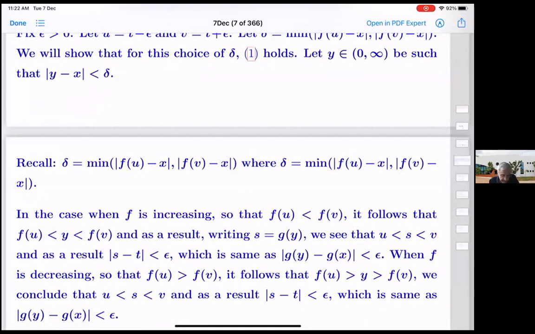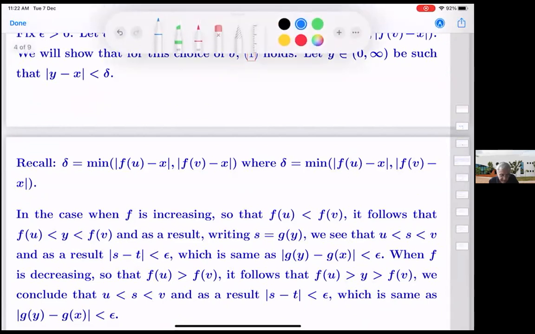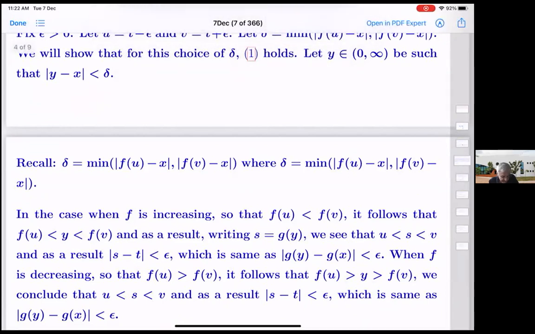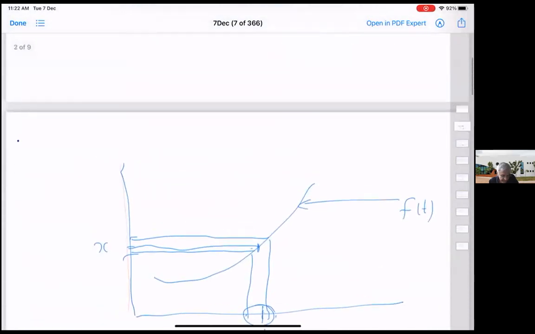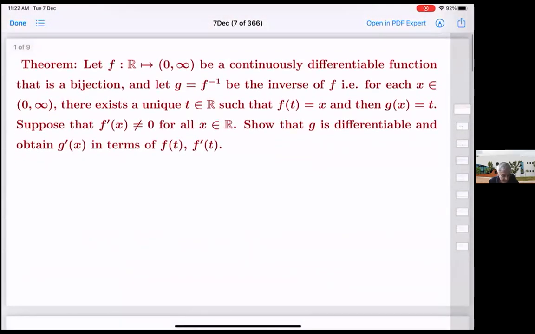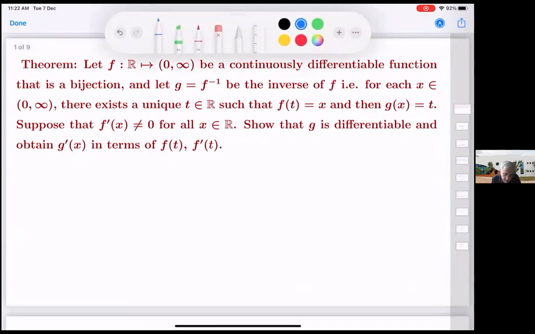I missed something here. In our problem, f was given to be increasing, right? I have not put that in the theorem here. It's another matter that from the given conditions, we should be able to deduce that it's monotone.